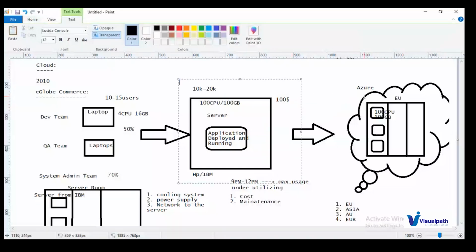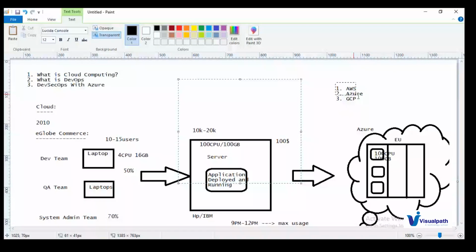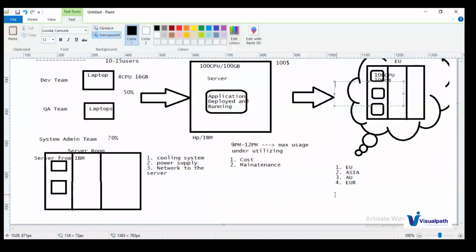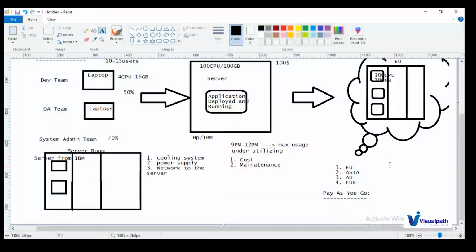Whereas with cloud compute providers, any cloud provider will tell you they use a pay-as-you-go model. The meaning of this is you pay only whenever you use the servers. Let us take the same 100 CPU, 100 GB memory machine. This is the virtual machine I have to get from Azure.